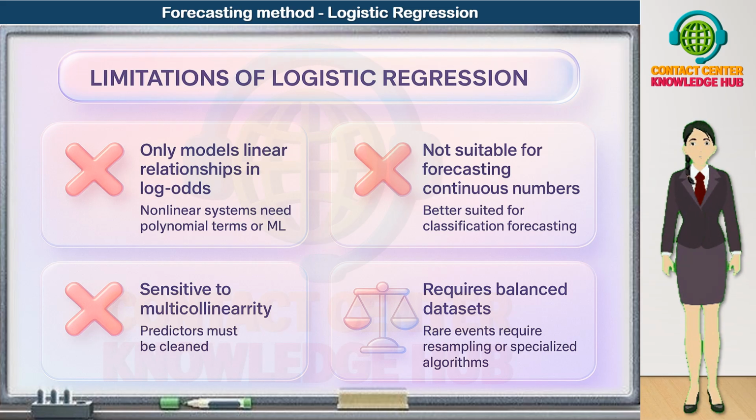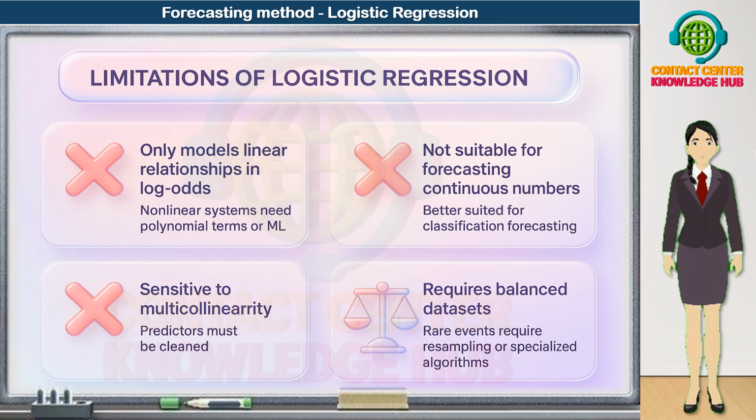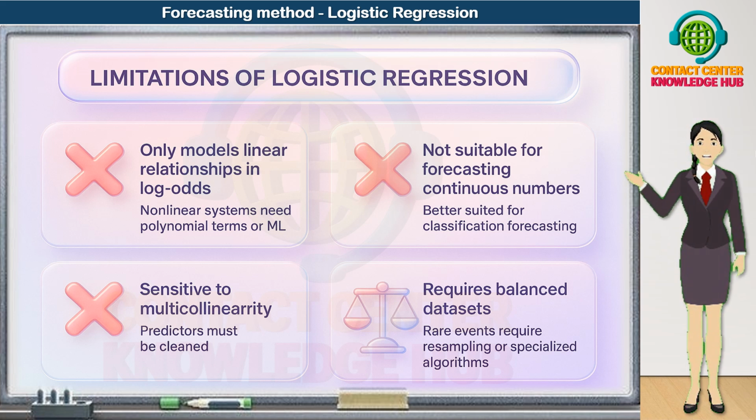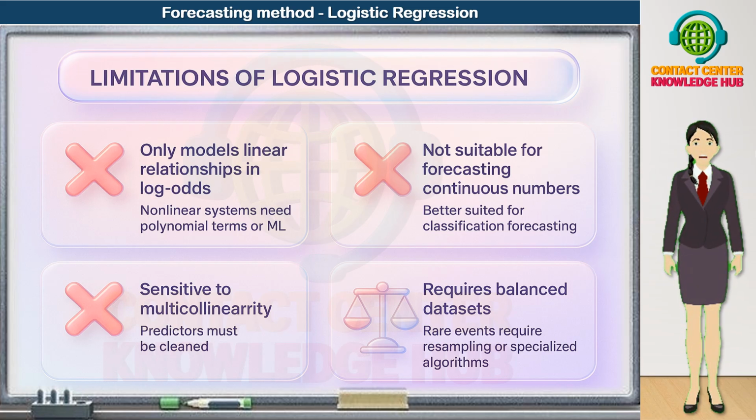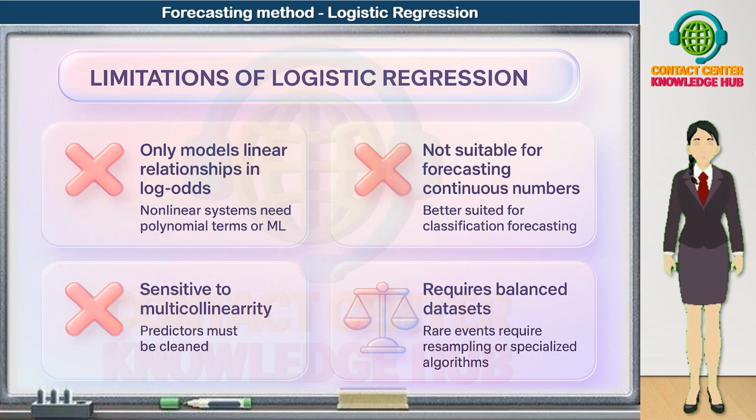Third limitation, it is sensitive to multicollinearity. When many predictors are strongly correlated with each other, the coefficients can become unstable and hard to interpret. Small changes in the data can cause large swings in the estimated impact. That's why predictors must be carefully cleaned, selected, or regularized before using logistic regression.